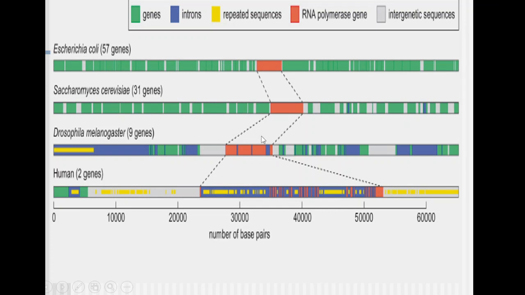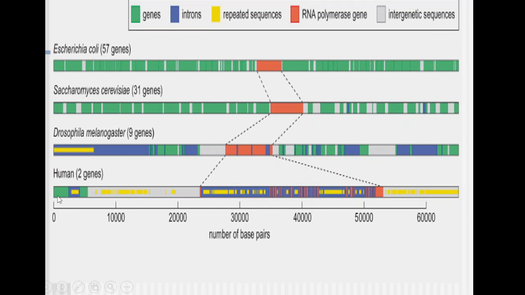There is more presence of intergenic region, and the gene is cut down or separated by these blue spots. These are introns or intergenic regions. Most of this genome is occupied by introns and intergenic sequences.